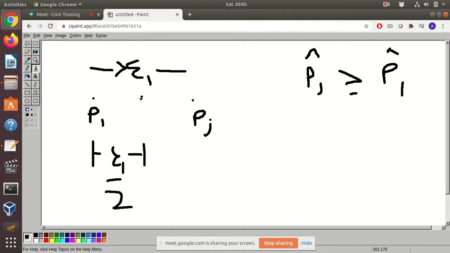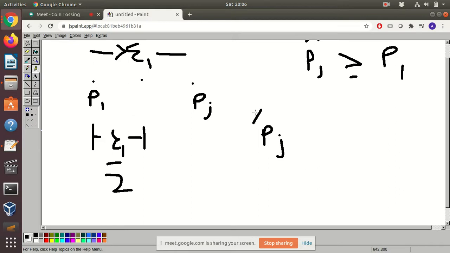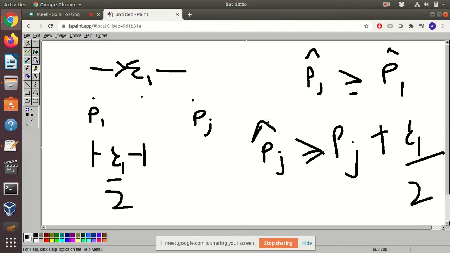So in this setting, the empirical mean of P1 will lie in this region. For Pj's empirical mean to be greater than P1's, its empirical mean should cross this point. And it crosses this point only if Pj cap is greater than or equal to Pj plus epsilon 1 by 2. So it should cross this point; for it to cross this point, this thing should happen.